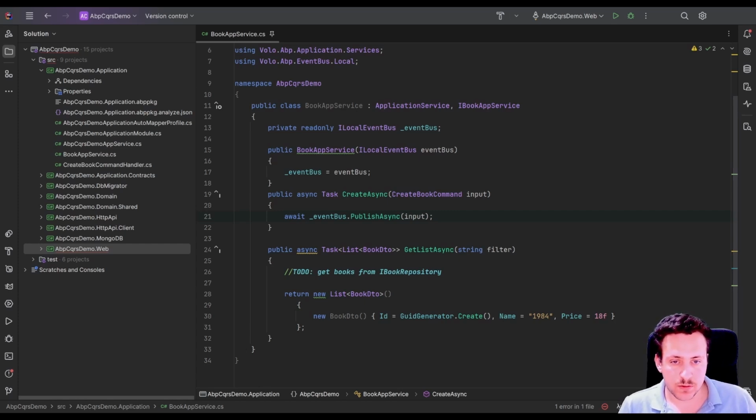Mediator is going commercial, which might lead some teams to consider removing it or look for good alternatives. And actually, you don't need to replace it with another package. ABP Framework, as you know, offers a local event bus system, as we've seen in the book app service in here. And that can handle command style messaging just like a mediator. And it's built in, easy to use, and fits naturally with ABP's modular structure. You don't need any third-party library to kick in. So if you are using ABP, you already have everything you need for a clean CQRS style architecture. There are no extra dependencies required.